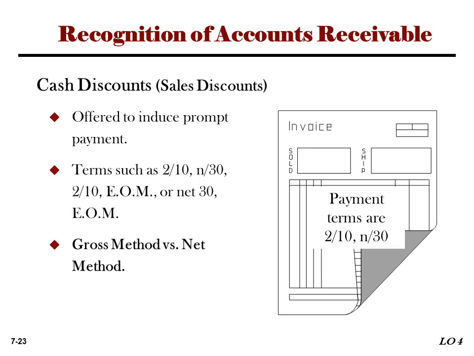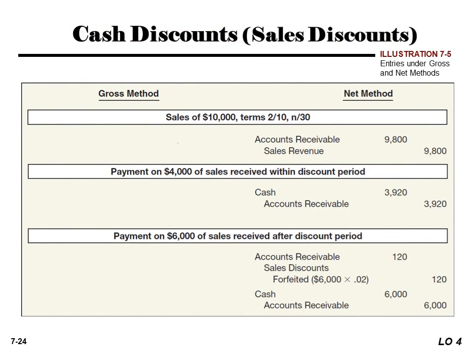For example, the sale amount is $1,000 with terms of 2/10, n/30, and the customer pays within the discount period. The entry at the sale: accounts receivable is debited 1,000, and sales revenue is credited 1,000. Then the entry when the customer pays within 10 days involves cash, a sales discount, and the accounts receivable, which can be determined under those transactions or journal entries.